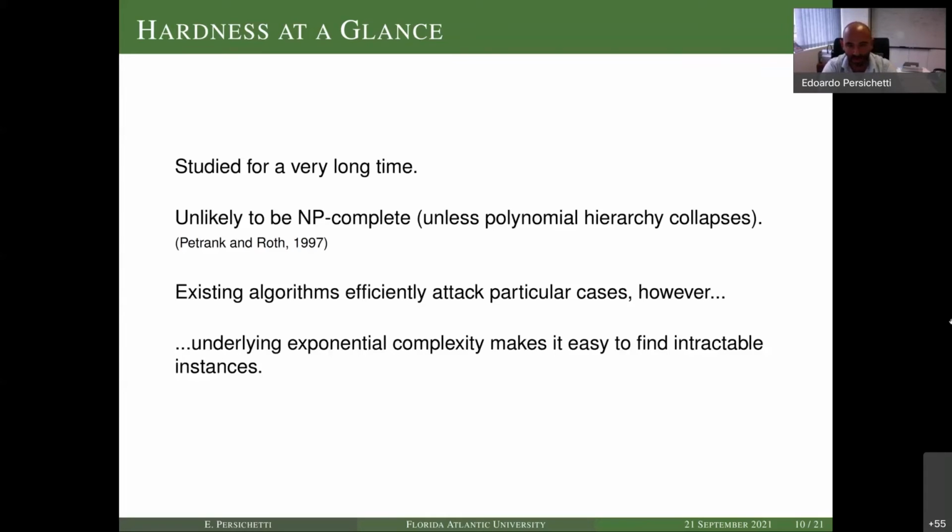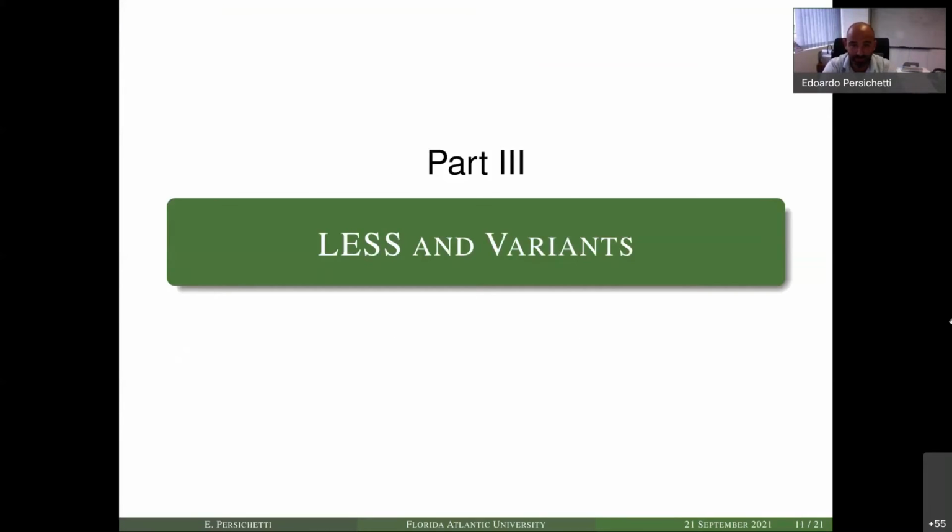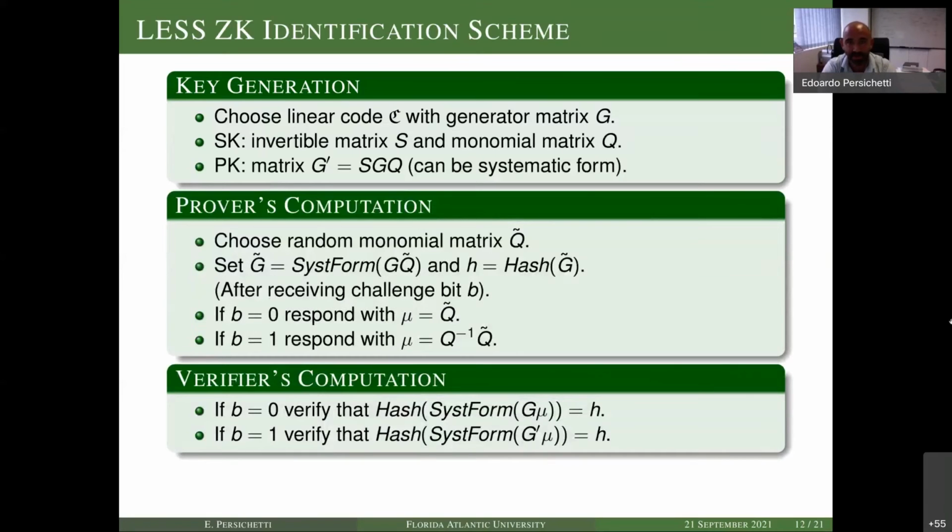It is, again, unlikely to be NP complete, but this is not really a requirement. So we would like to use this to build a protocol itself. And this is where LESS comes in. So LESS is a zero knowledge identification scheme. So it's going to feed into the second type of constructing signature schemes. And this is a one slide summary of LESS.